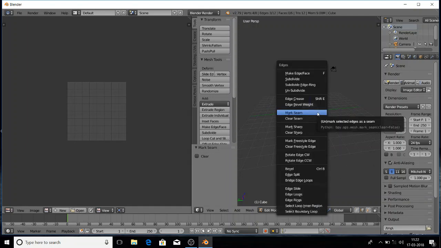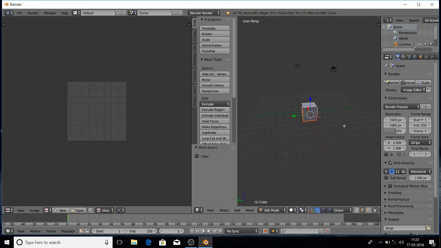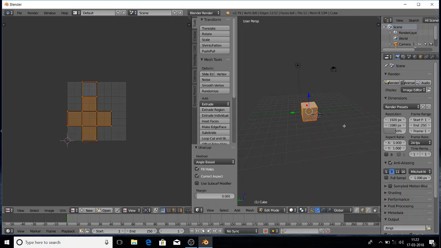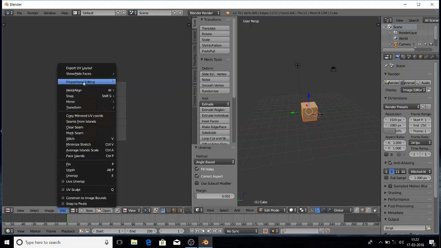Ctrl E, mark seam. And now what we have to do is select the whole cube. Press A, select the whole cube. After selecting the whole cube, press the key U and then unwrap. On the left screen we can see the cube is being unwrapped. Now go to UVs, then export the UV layout.